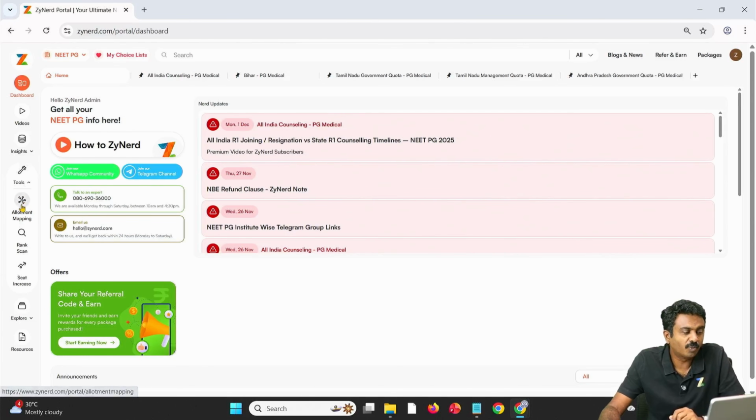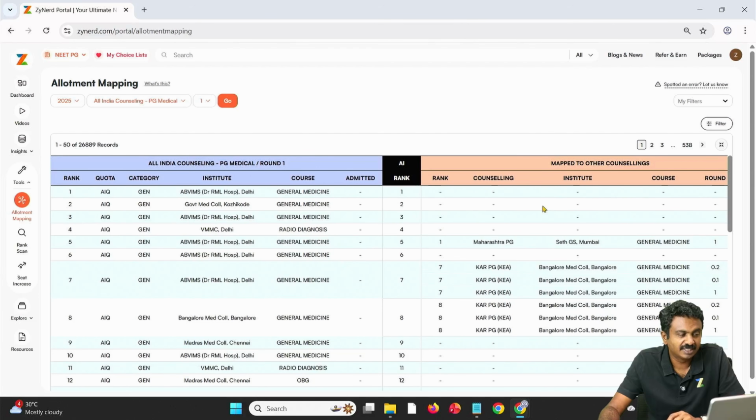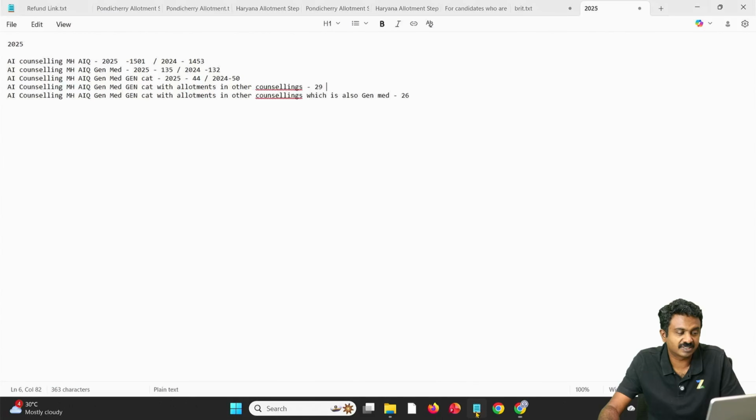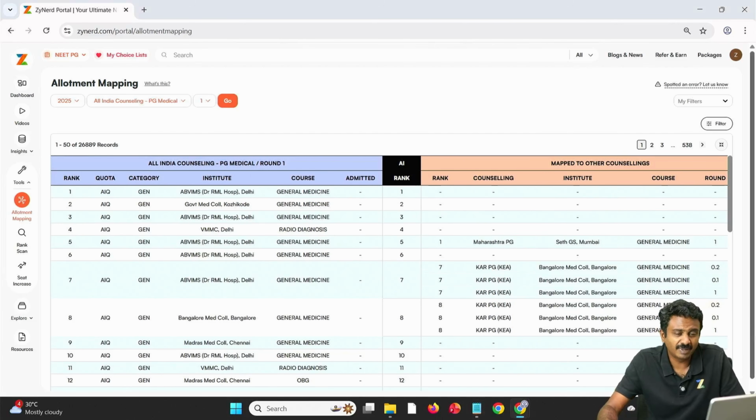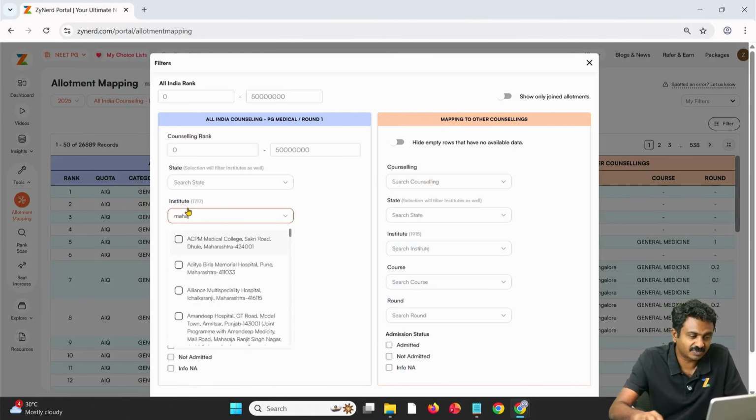Now we'll look at another way to get this entire information, like comparing how it happened between rounds. 2025 All India Counselling round 1 has started, which is the primary counselling. Now we are going to look at how I can compare the data of previous rounds. Let us say I'm primarily interested again in Maharashtra. I'll take the example of Maharashtra because it is a state which gives us many choices.